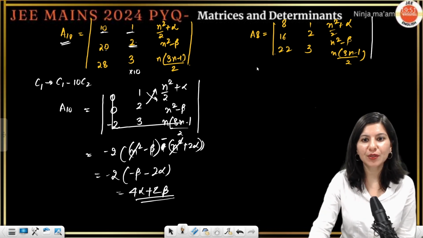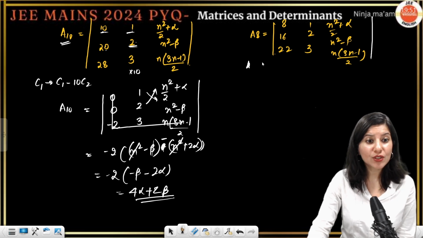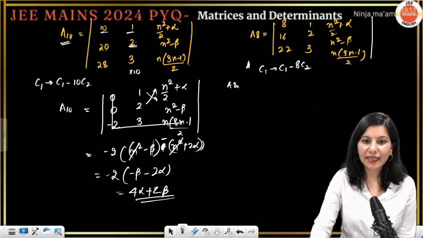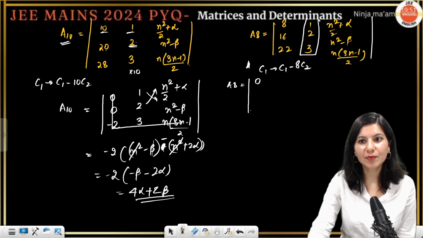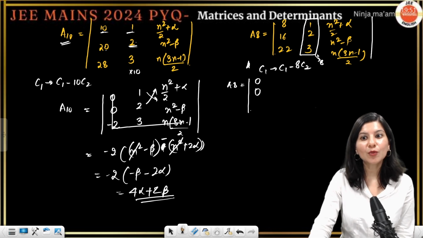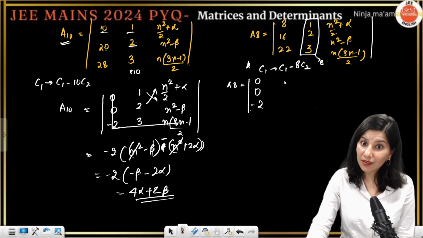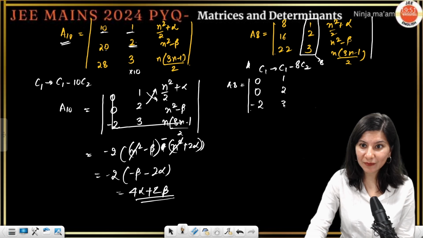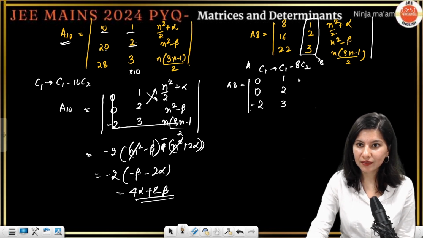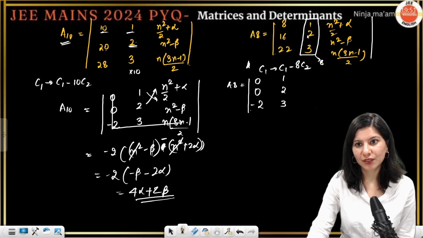Similar thing we are going to do over here. So now which column operation? Same. C1 goes to C1 minus, this time, 8 times C2. So your A8 will become what? Tell me. This is 0 because you are multiplying column number 2 by 8. So 8 minus 8, 0. 16 minus 8 times 2 is also 0. 22 minus 24, so minus 2. Okay, 1, 2, 3, 24, right? Minus 2 and 3s are 24, 2s are 16, correct.